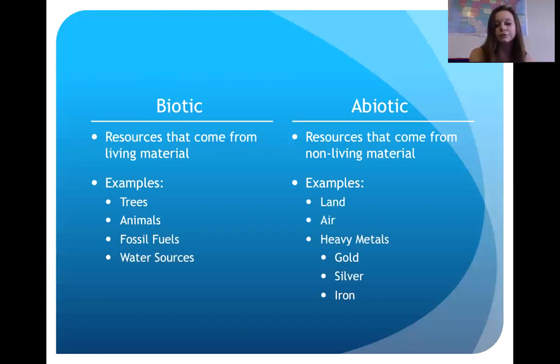Abiotic resources are resources that come from non-living material, and these include land, air, or heavy metals, such as gold, silver, and iron.